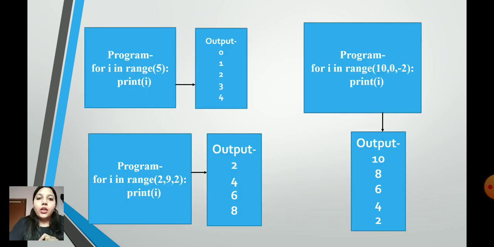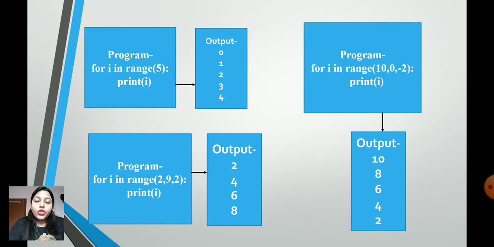See the program: for i in range 5, print i. Here I have not given either the start or the step, only the stop. Hence by default it will start from 0. Why am I starting from 0? Because I have not given any clue that I will be including negative numbers also. So I am starting with 0, 1, 2, 3, 4, but 5 will not be included as it is the stop.